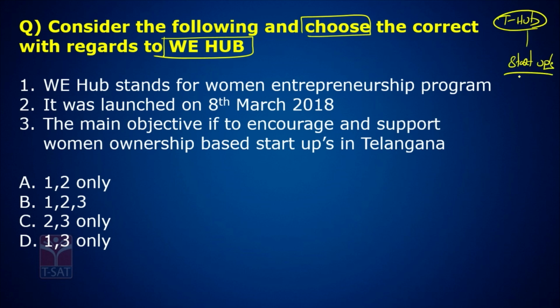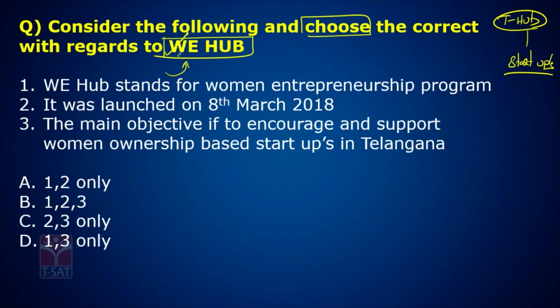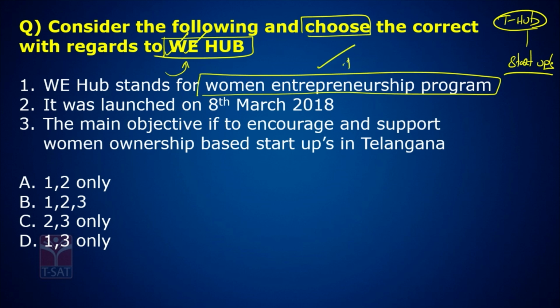Now we are talking about WE Hub. WE, it doesn't mean we, it means women. Women Entrepreneurs Hub. W stands for women. E stands for entrepreneurs. Entrepreneurs are people who start business. A business started by women. WE Hub stands for Women Entrepreneur Program or Entrepreneurship Program, correct?